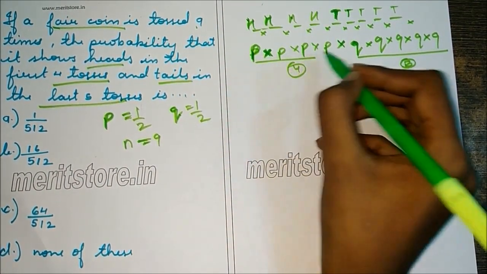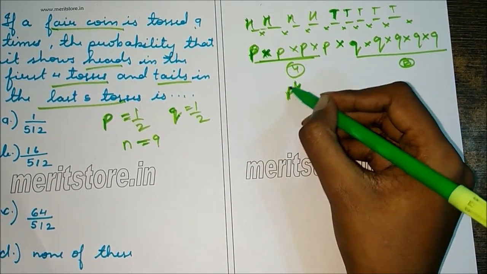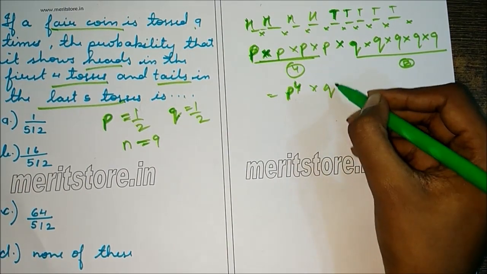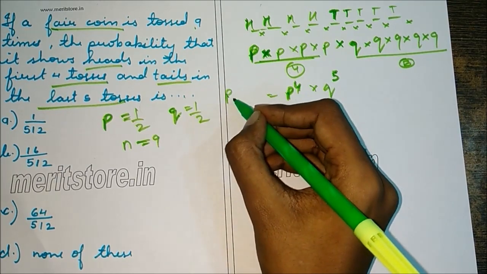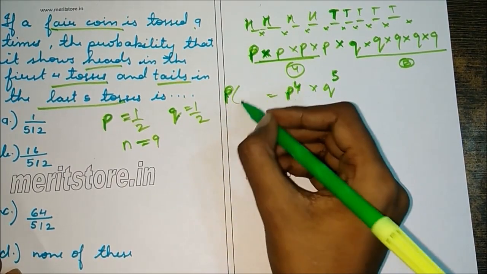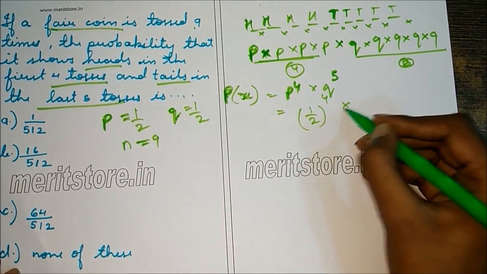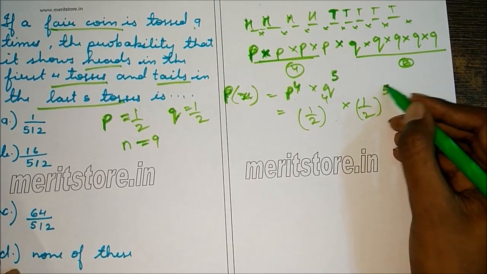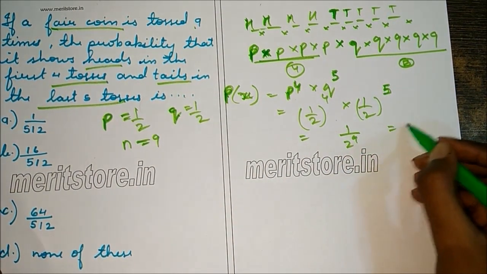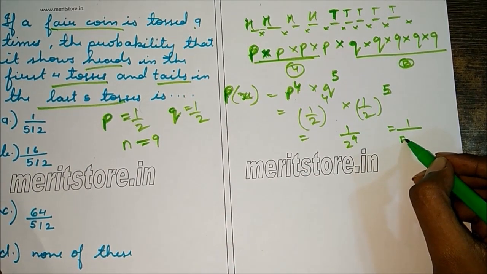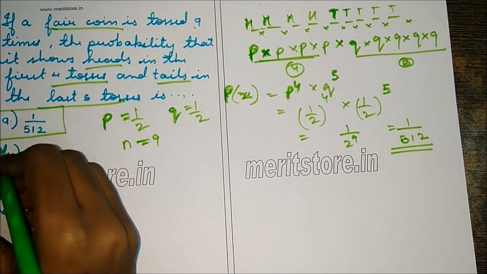These are done successively, so we are multiplying them. This can be written as P raised to 4 and this can be written as Q raised to 5. And this is the probability P of X. So P is half, so half raised to 4, into Q is also half, so half raised to 5. So this will be 1 by 2 raised to 9, which is 1 by 512. So the answer is A, 1 by 512.